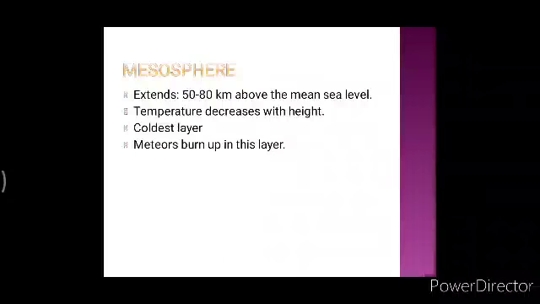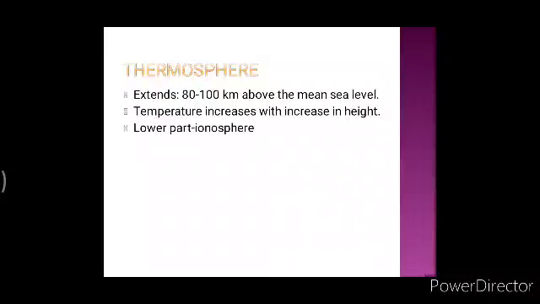After stratosphere, we move to mesosphere, where I told you one important point, that the meteors which come from the outer space burn up in the mesosphere. And why do they burn up in the mesosphere? Reason I have already told you. Then we discussed about thermosphere, in which I told you about ionosphere, which is the lower part of the thermosphere, and I told you why ionosphere is important.